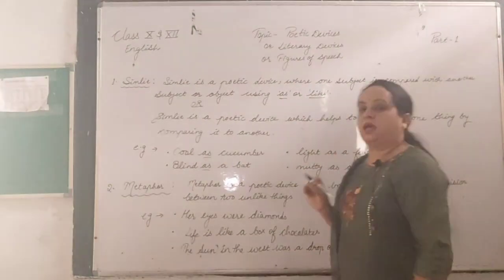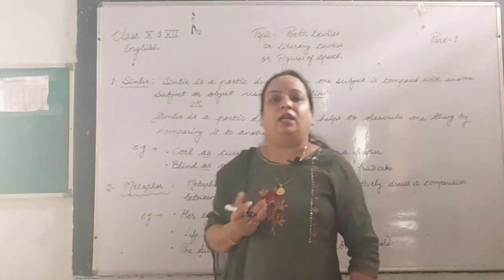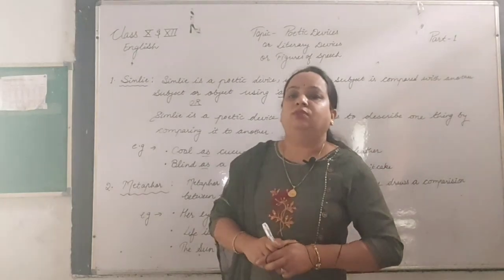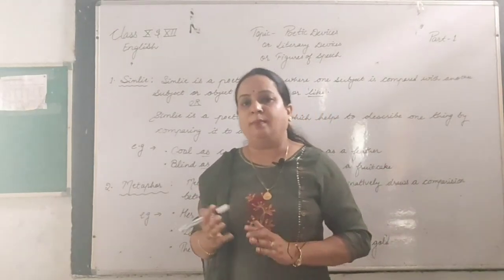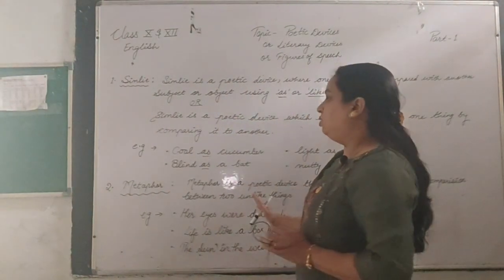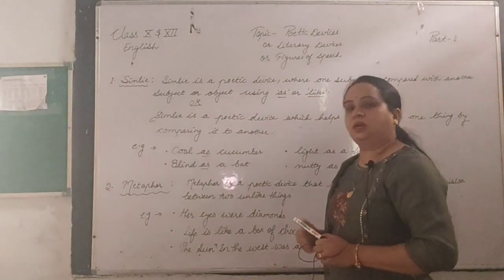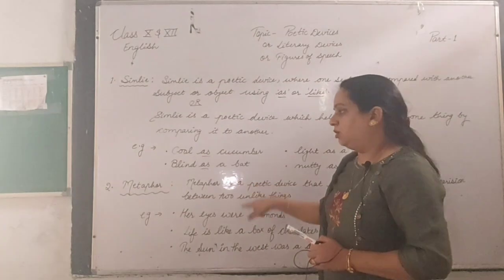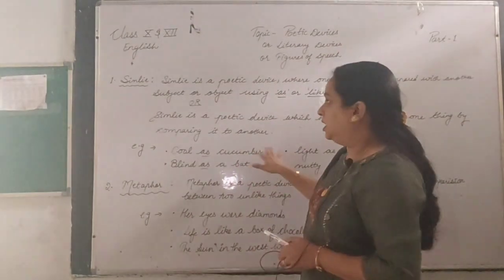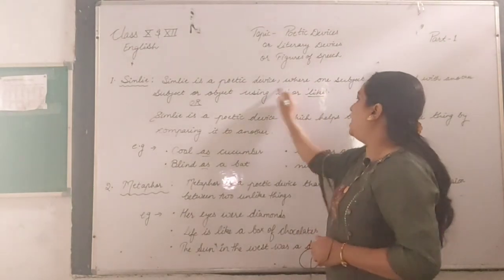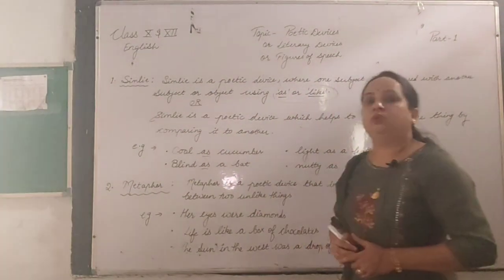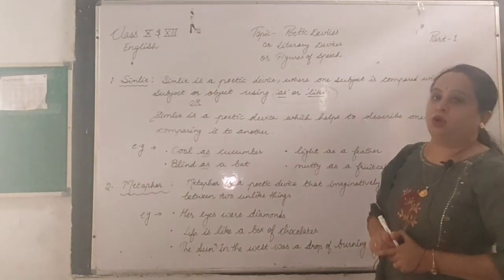So these are the examples of simile, and please remember, these are the comparison of two things by the words as and like. The second one is metaphor. Students sometimes get confused because it is almost the same thing, but there is a difference: in simile we need the words as or like to compare two things, but in metaphor we do not require as or like.